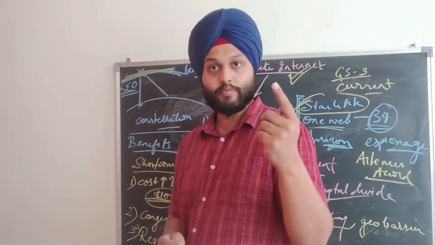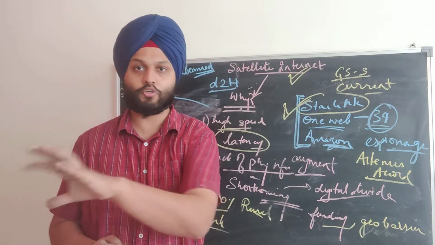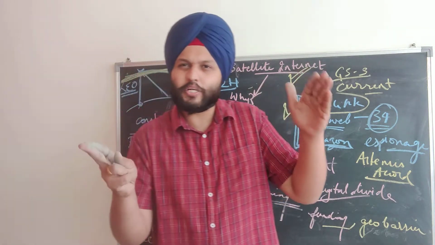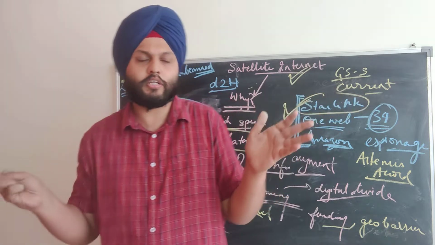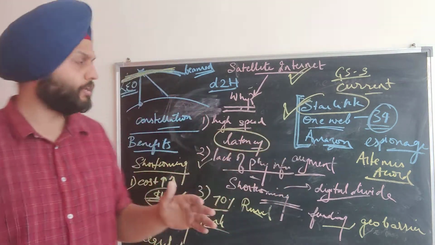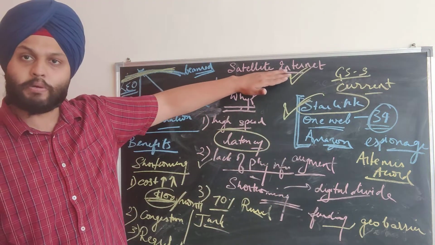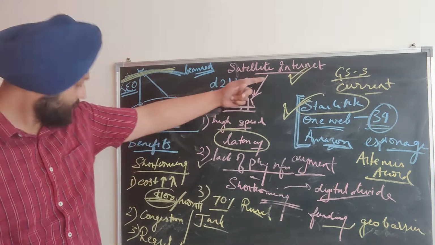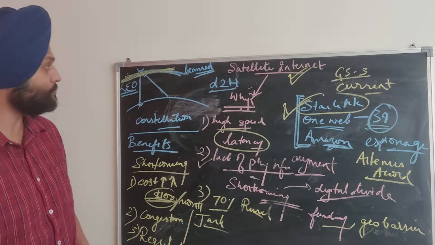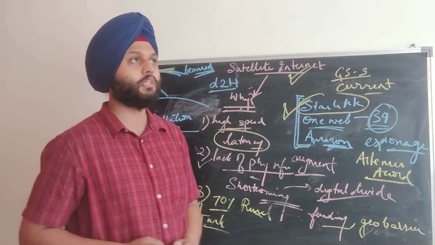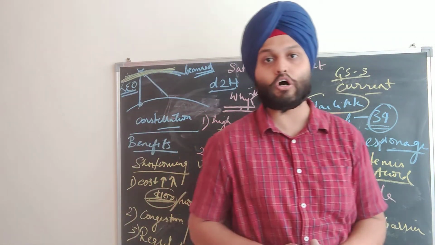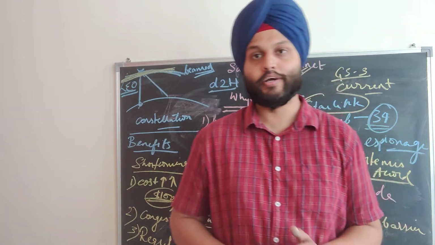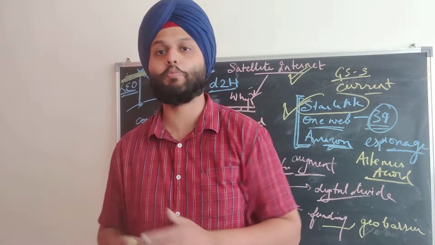So that is one thing, right? So you mention the positives and the shortcomings over here. And typically such questions are 150 words, even if it can be asked in 250 also, but typically 150 words. So this is one type, application of satellite internet plus some shortcomings. Plus maybe they can ask you about the mechanism or the working of satellite internet. So there we will have to elaborate this a bit more.